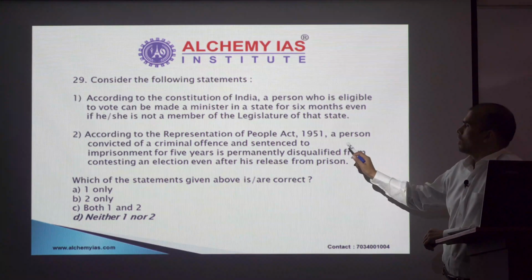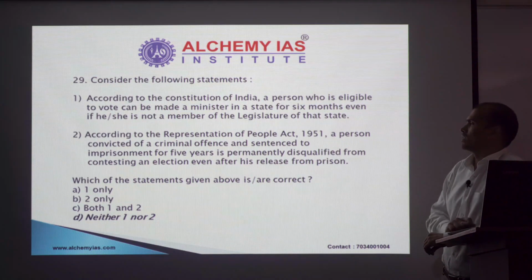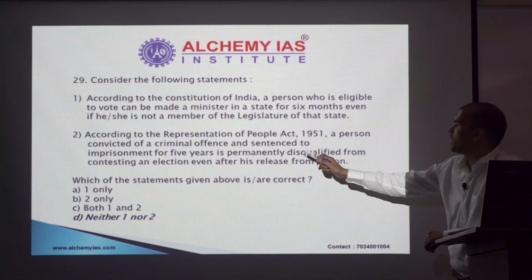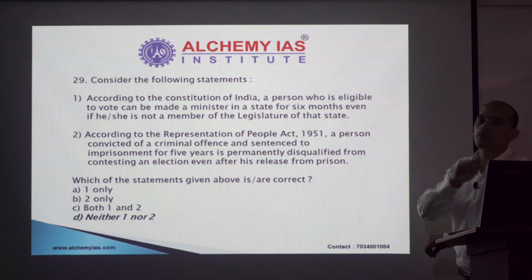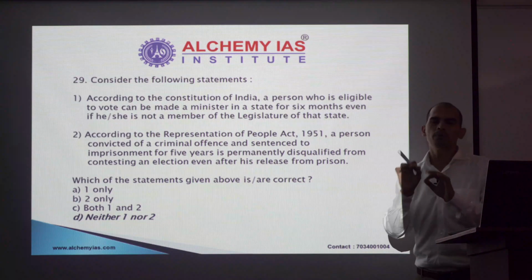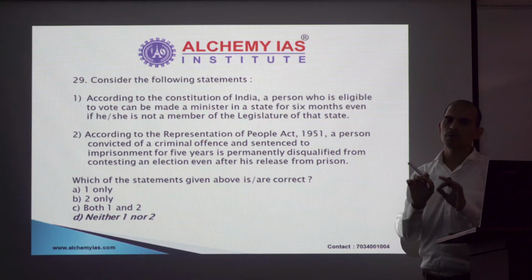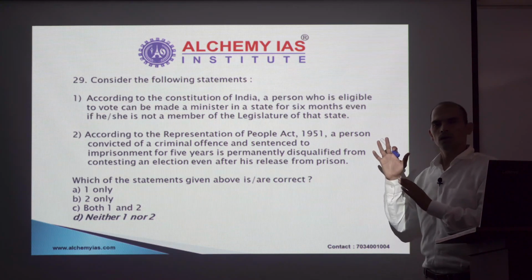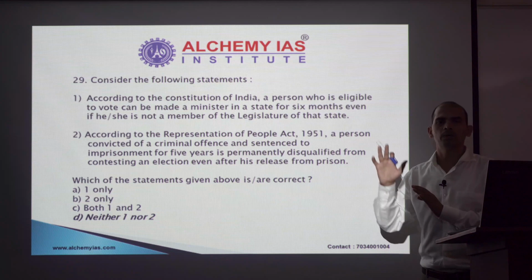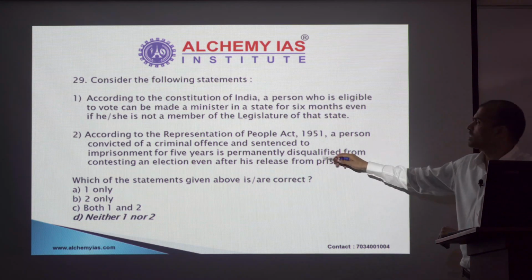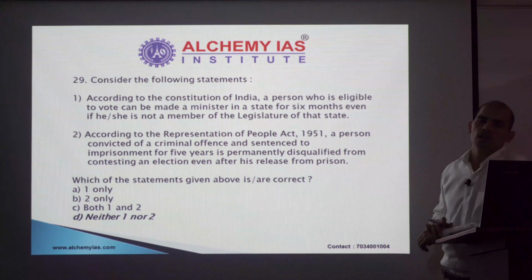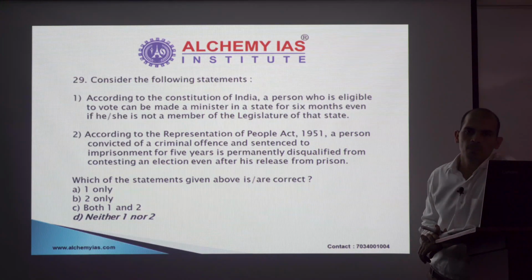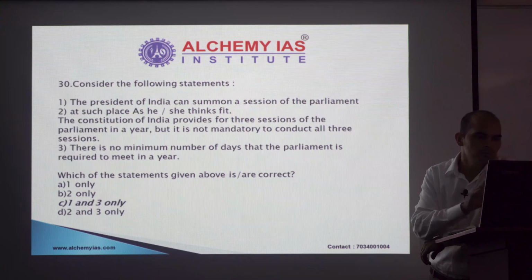RPA, a person convicted of a criminal offence is permanently disqualified. It's not permanently disqualified. It is always P plus 6. P means imprisonment plus 6. Once the imprisonment is over, 6 years after that, that person can contest the election. Again, this was in the news because of the case of the Sikkim Chief Minister. So from there it was probably picked up. Next.